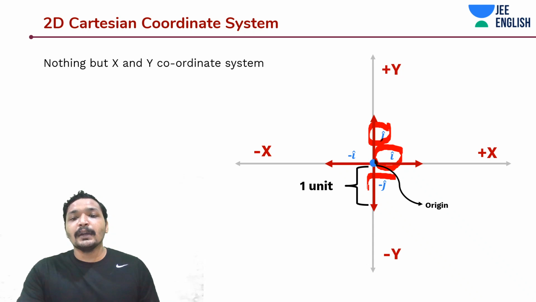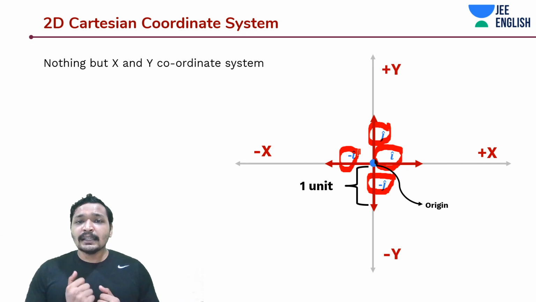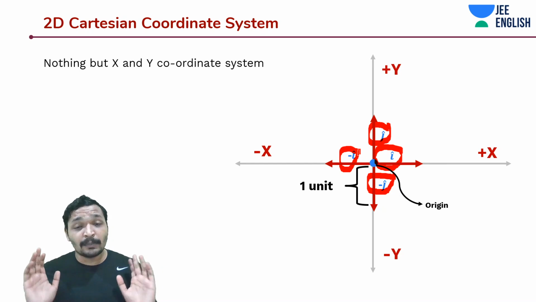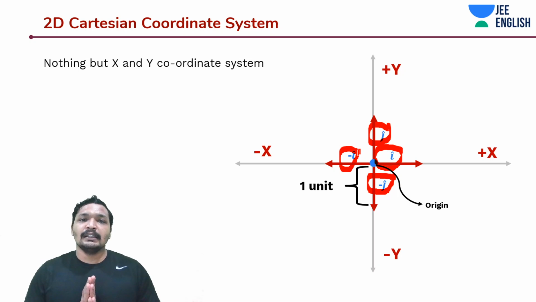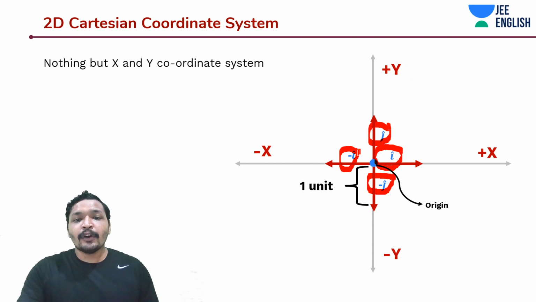You see this minus j cap, which is the unit vector along minus y-axis, and minus i cap is also a unit vector along minus x-axis. So why am I specifically talking about plus i cap and minus i cap when they are both along the x-axis? Because i is in plus x direction and minus i is in minus x direction, so they both have different directions. And j cap is another unit vector, whereas minus j cap represents its opposite direction along y-axis. And unit vectors have a magnitude of 1. You need to remember this, and you must have understood it by now.